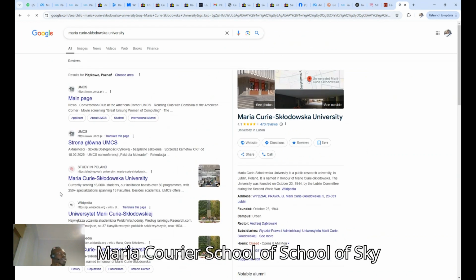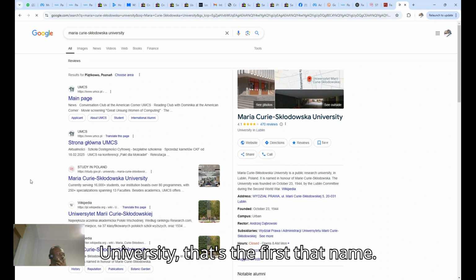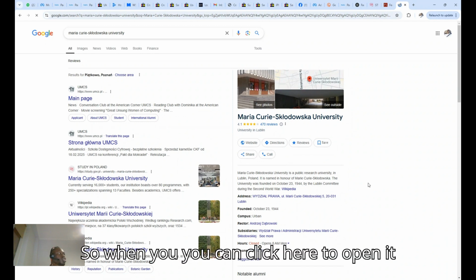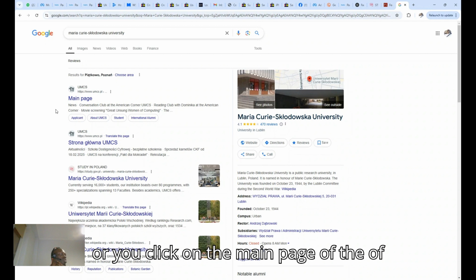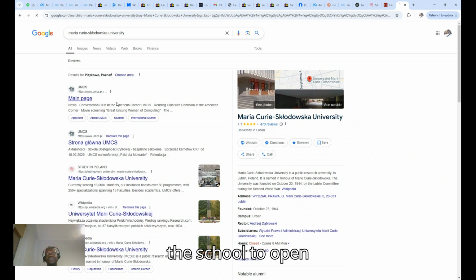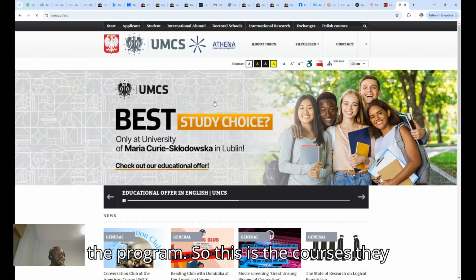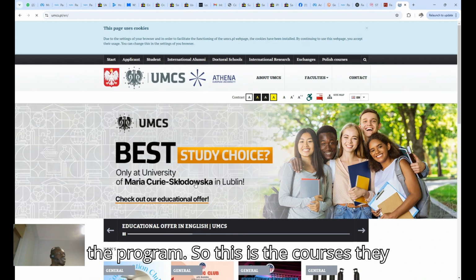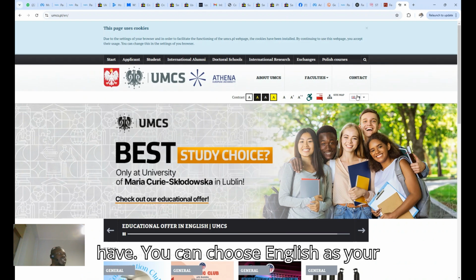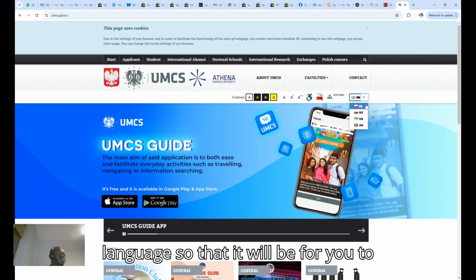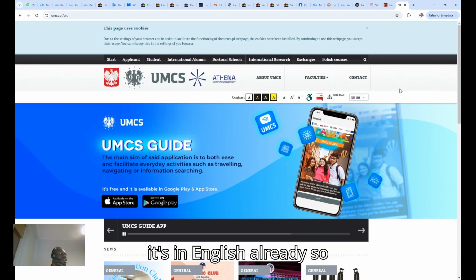So Maria Curie-Skłodowska University. I don't have to pronounce that name. You can click here to open it, or you click on the main page of the website of the school to open the program. So these are the courses they have. You can choose English as your language. Okay, it's in English already.